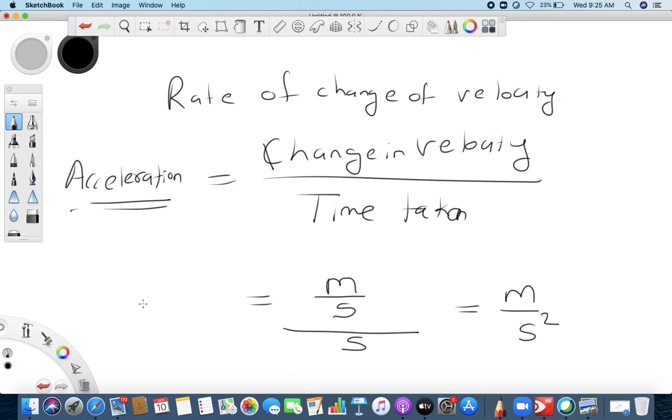See, when you accelerate, your speed increases. When you apply brake, your speed decreases. But in both the cases, what we say is it is changing with respect to time, and that's what we call acceleration. Okay, right? So I hope you are getting it.